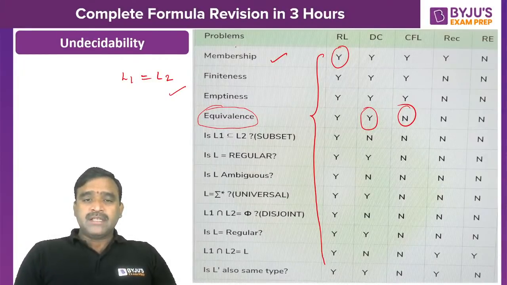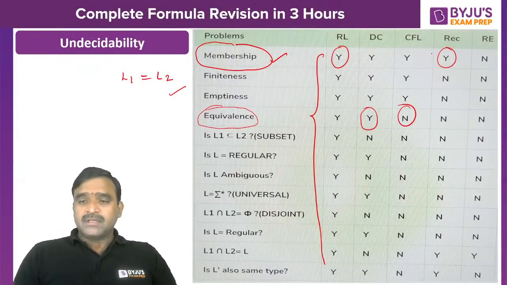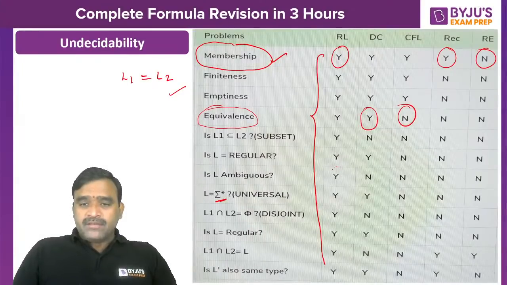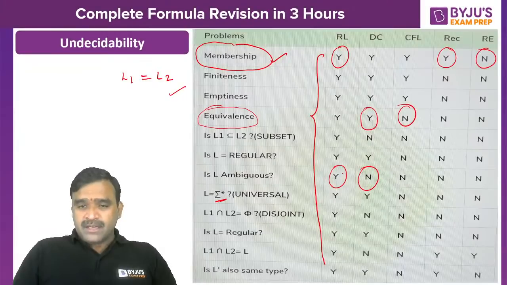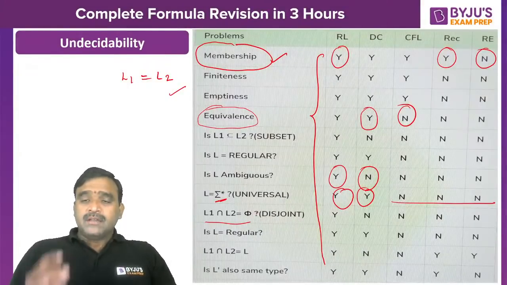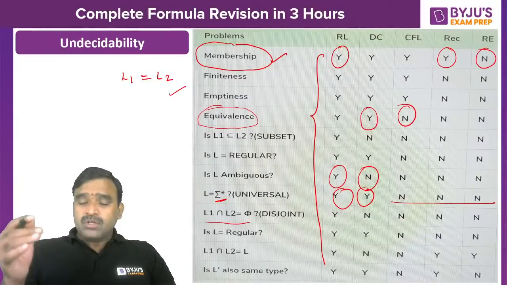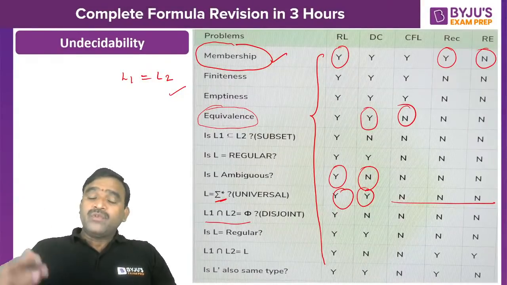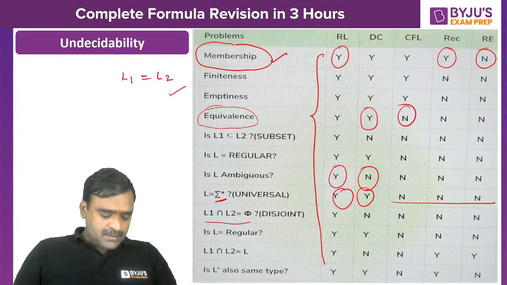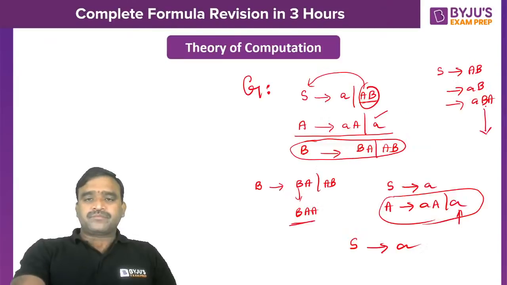Membership, in the sense, is the string present in the language? In all the cases it is decidable, even recursive also, because the Turing machine will halt. In recursive enumerable, it is not decidable. Like that, is a language equal to sigma star, the universal language? In the case of regular and DCFL only, it is decidable. Remaining all cases are undecidable. So for any question, if you are able to say the answer yes or no, it's decidable. Yes or no we can say only when there is an algorithm. An algorithm is a procedure to solve the problem, right? Yes, that's all.